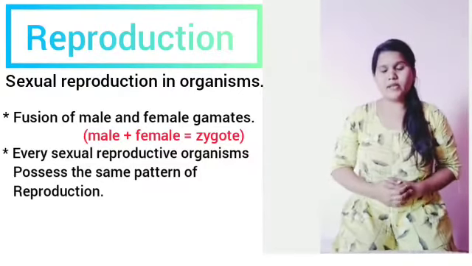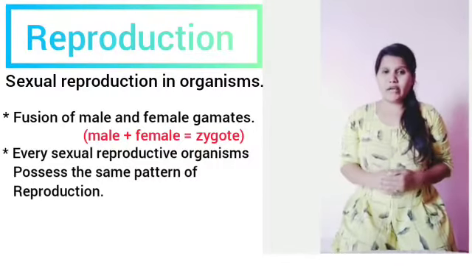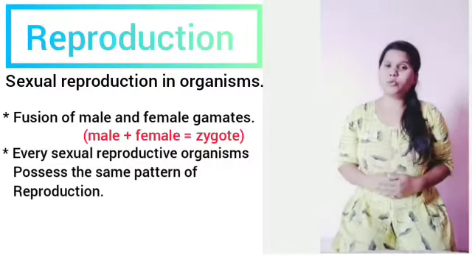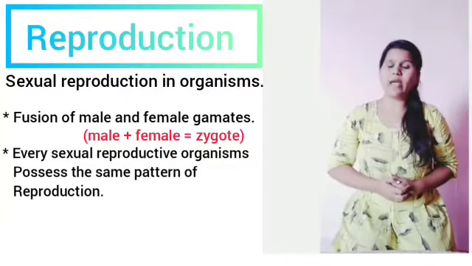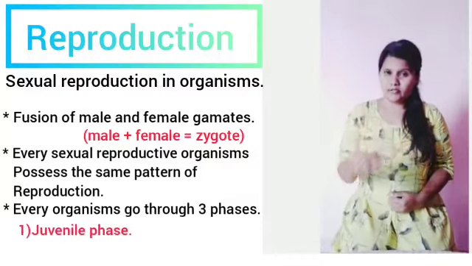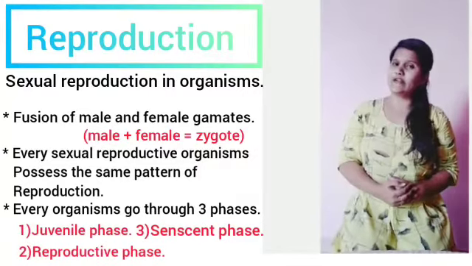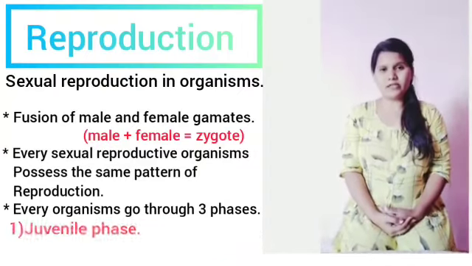Each and every organism in its life passes through three phases. They are called the phases of life, and they are the juvenile phase, the reproductive phase, and the last one, the senescent phase. Well, we'll study it in detail.